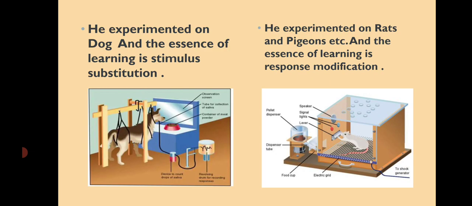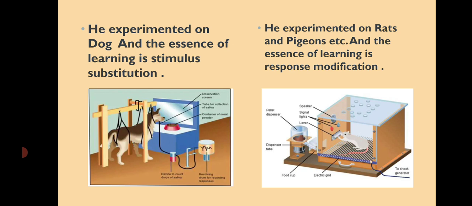Pavlov experimented on a dog, and in this theory the essence of learning is stimulus substitution. Means he explained how an organism's behavior becomes paired with some stimuli in the environment. Means when a natural stimulus is presented before the organism, he responds, and when an artificial stimulus is presented with the natural one, then he responds the same way, जैसा कि वह natural stimulus के साथ कर रहा था.